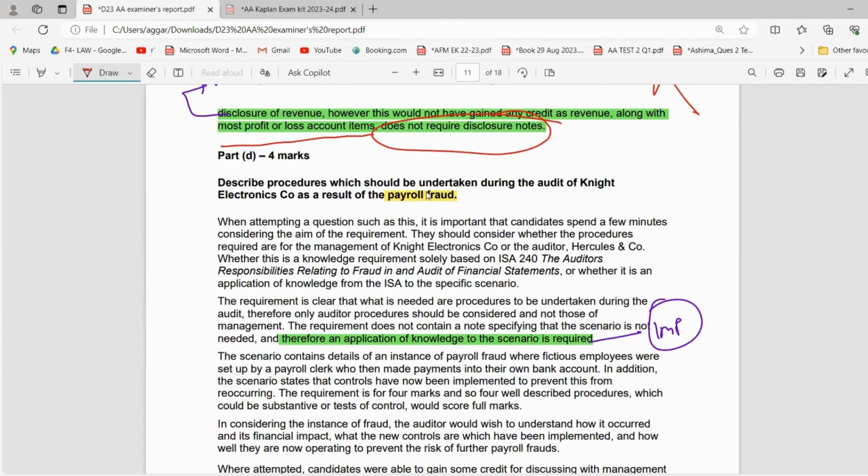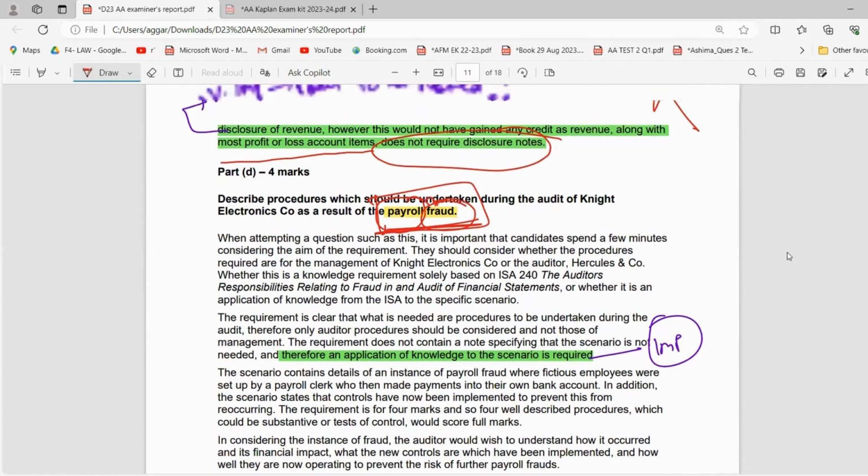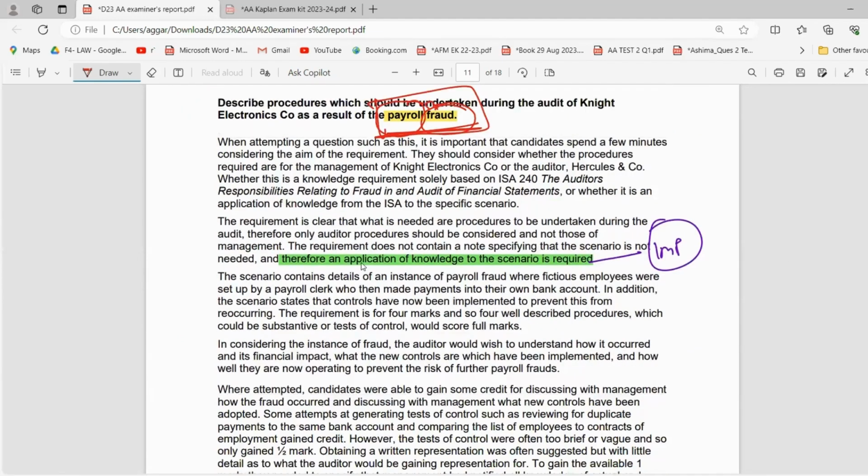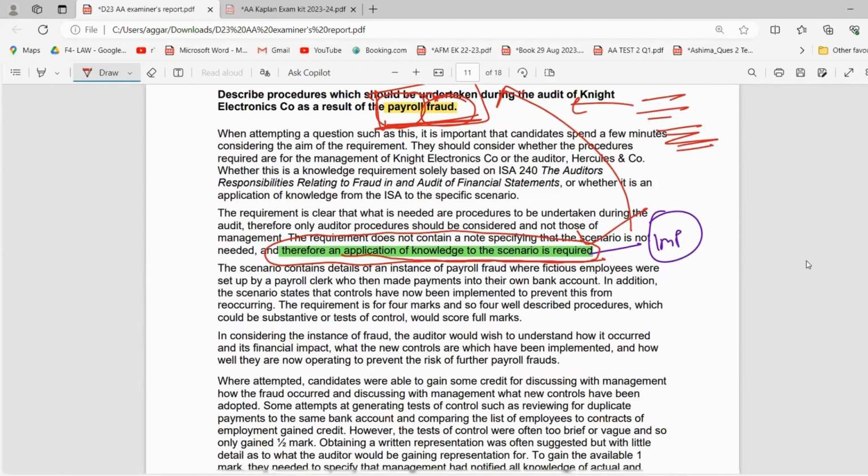So now it was not only about the payroll, it was about payroll fraud. So you have to write your answers in accordance with this. Reading the question is again very, very important. Therefore, application of the knowledge to the scenario is required. You have to use the scenario from the question to understand that you cannot just write generic substantive procedures. You have to relate it to the case study, right?